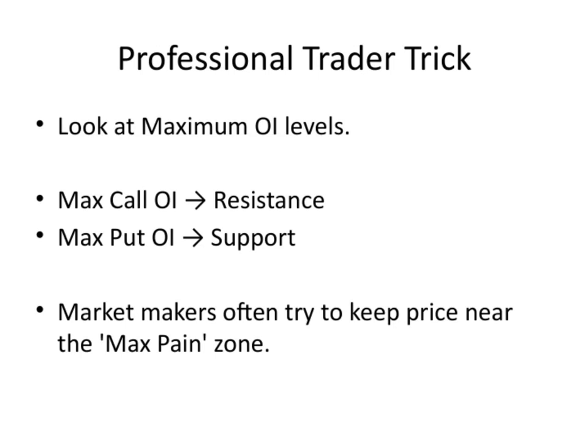Let's take a closer look at the maximum OI levels. When we talk about max call open interest, it generally acts as a resistance level. That means, as the open interest for calls peaks, the price often finds it hard to break above that point. Conversely, the max put OI tends to serve as a support level, providing a sort of floor where the price might find it difficult to fall below.